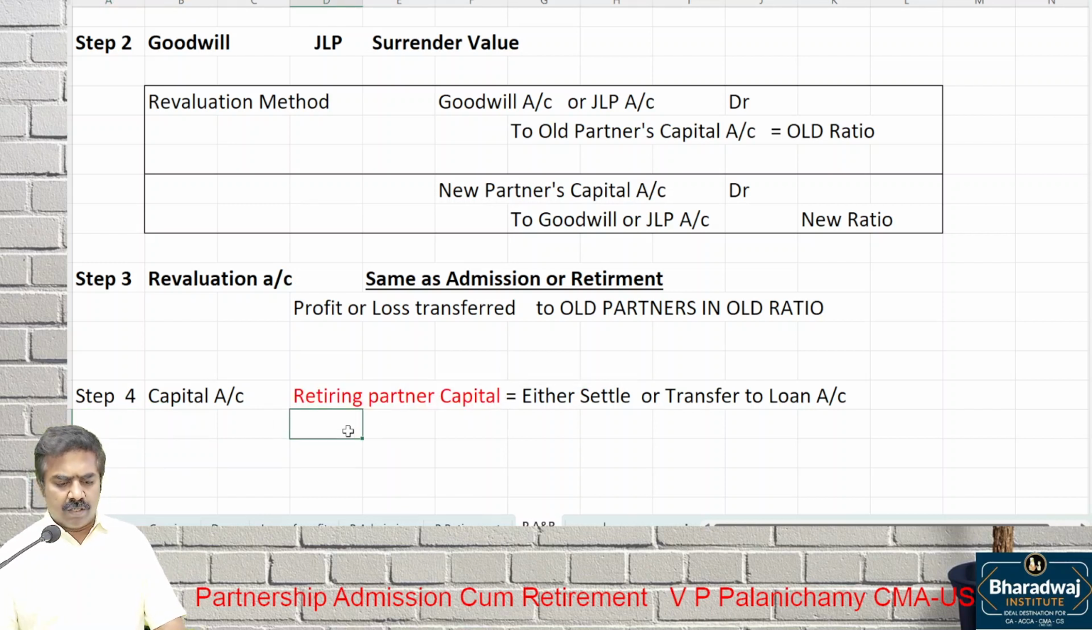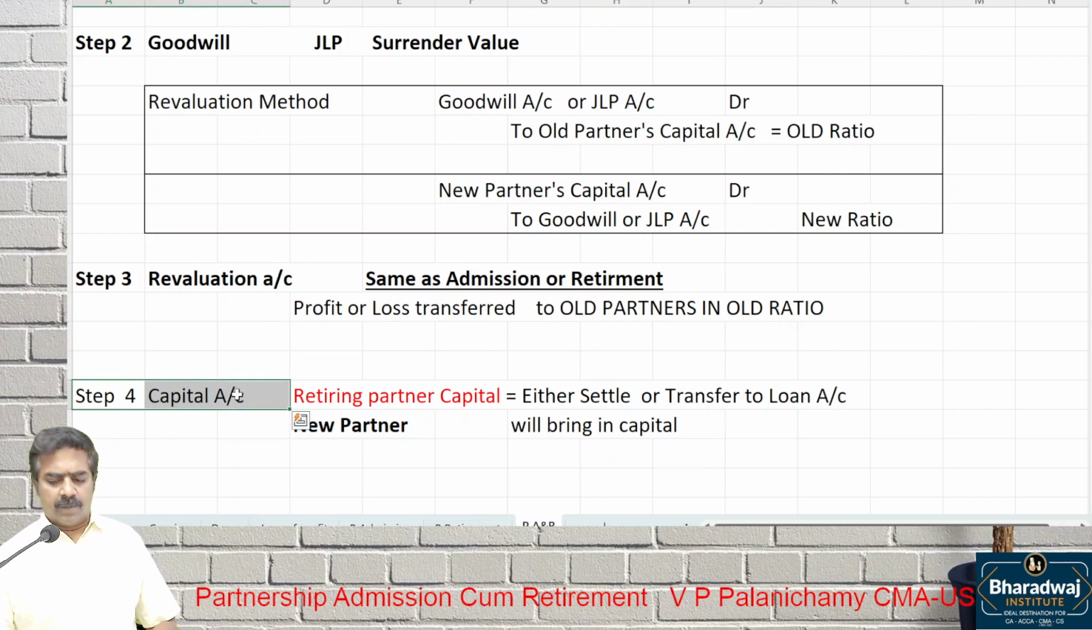What about the new partner? The new partner joins, he will bring in what? Capital. The new partner will bring capital. That is step 4, capital account.